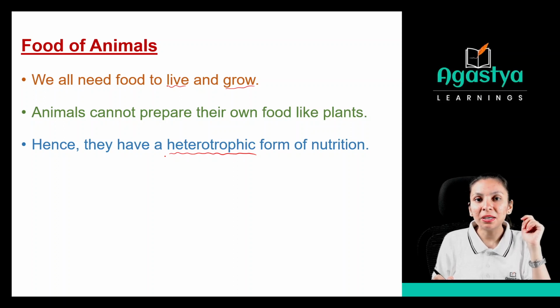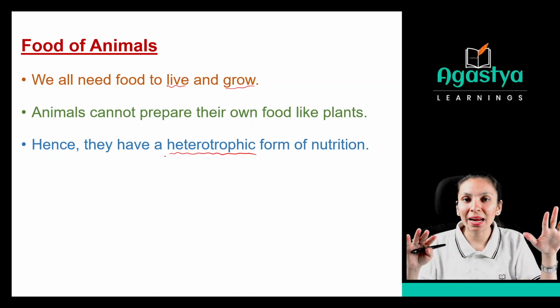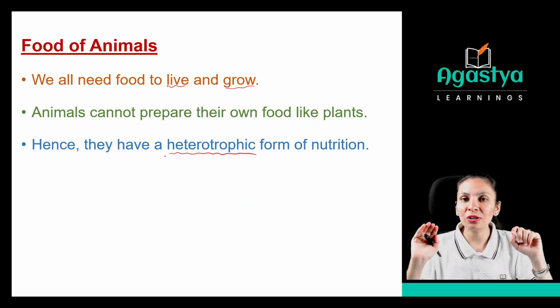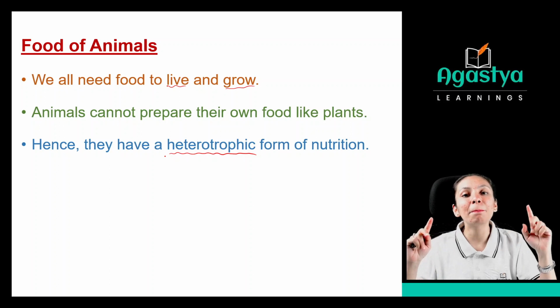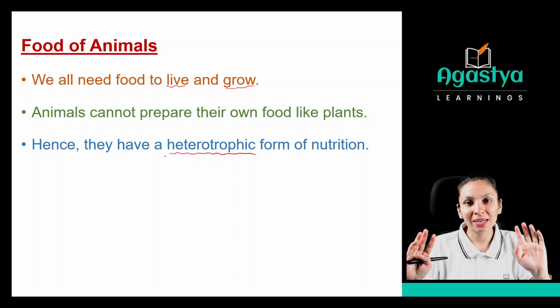Clear? How will you pronounce it? Yes, heterotrophic mode of nutrition. As we have seen, plants are autotrophs, while we and most animals are heterotrophs. What do we mean by the heterotrophic mode of nutrition? It is the mode of nutrition in which organisms are dependent on something else for their nutrition, right?